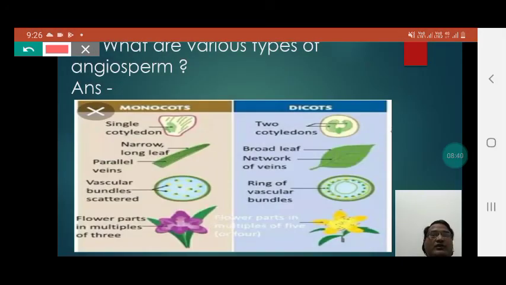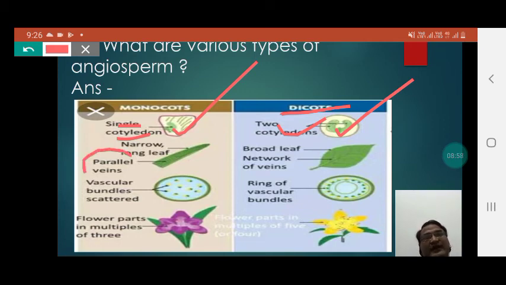Students, in the monocot we can notice that there is a single cotyledon, whereas in the dicot we can find that there are two cotyledons. Students, in the monocot we can find the parallel veins or parallel venation, whereas in the dicot we can find the reticulate venation.